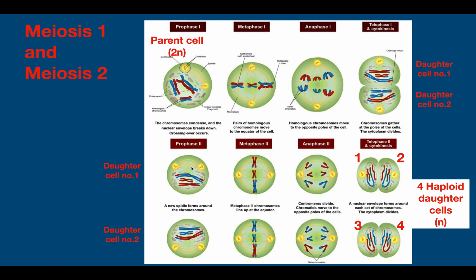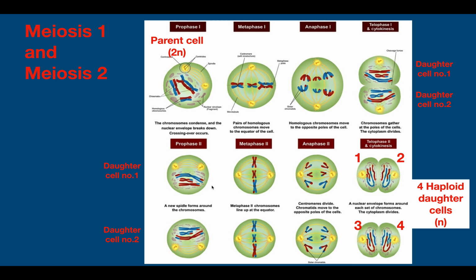Let's move to meiosis 2, beginning with prophase 2. Now these stages, if you compare them to mitosis, are the same. So here you can see 3 chromosomes are there, and here also 3 chromosomes are there. So now these are haploid, and the parent cell was diploid, 2n. Metaphase 2 is similar to mitosis, again lining up on the equatorial plane. In anaphase 2, there is separation of the chromatids. Remember this, a very important point: separation of the chromatids over here.